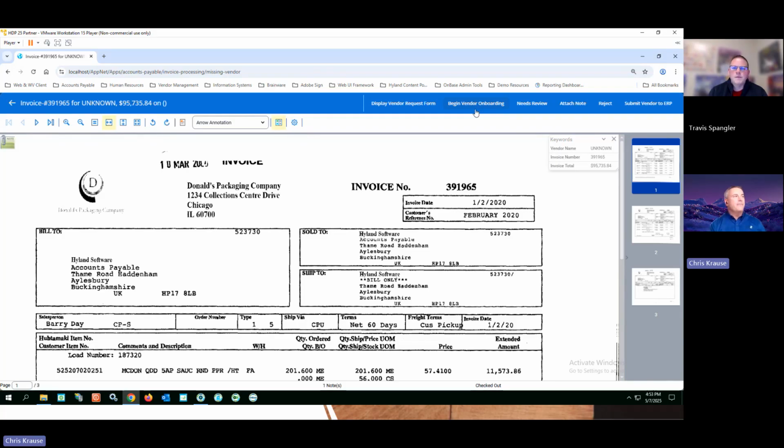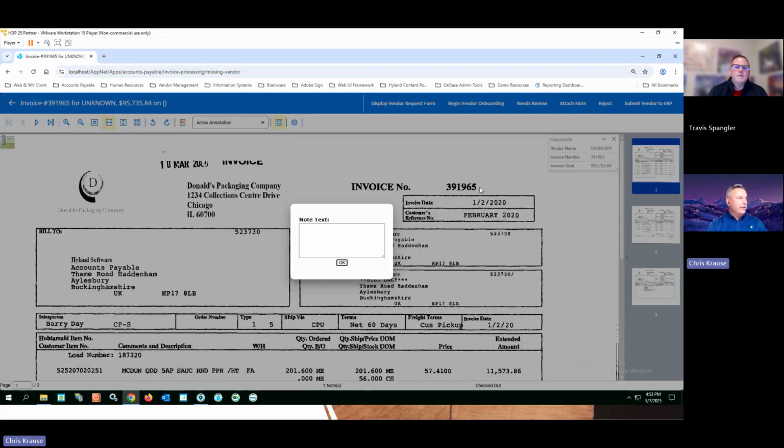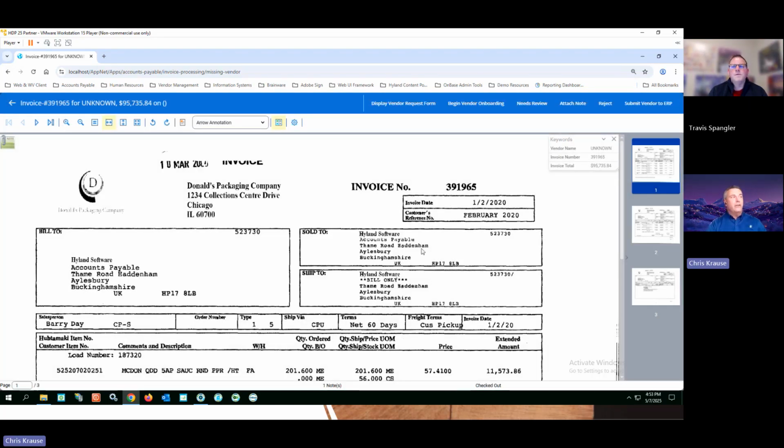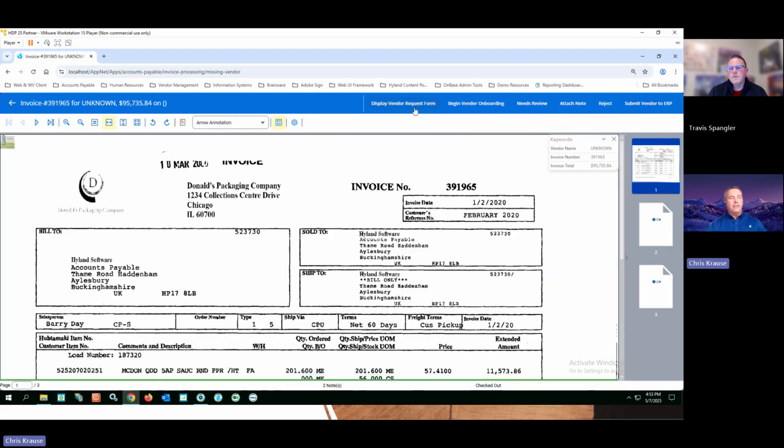So I can make it very easy for my end user to learn how to do this process and how to execute against those invoices that I've received. And each one of these buttons, I'll just click on add note for a quick note. And so you can see it in action. It's very easy to interact with. So each and every one of these, I can click and manage all of my forms in one easy button.